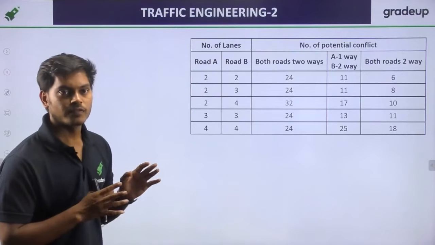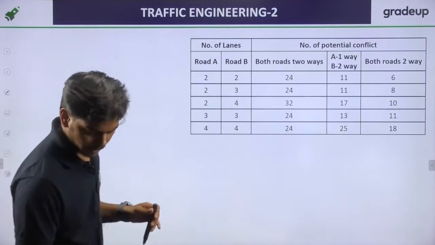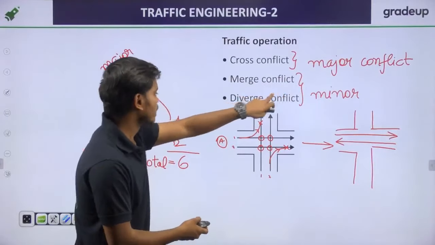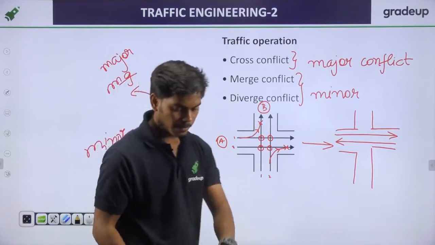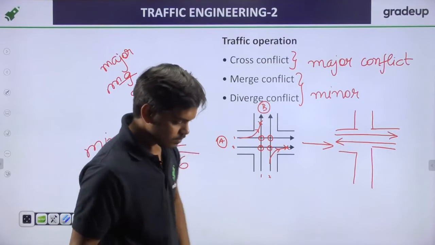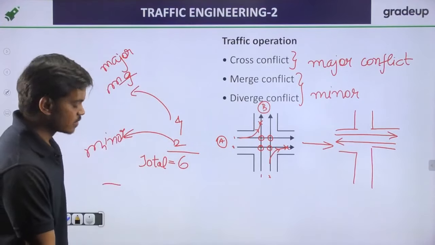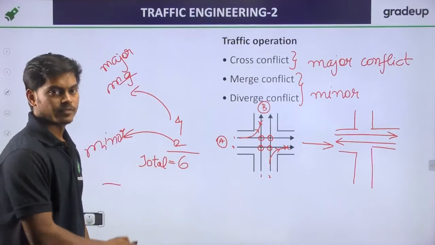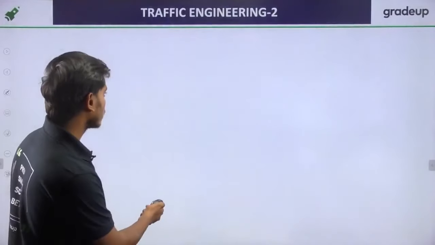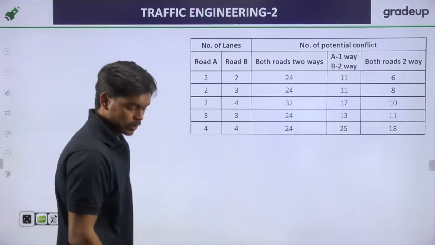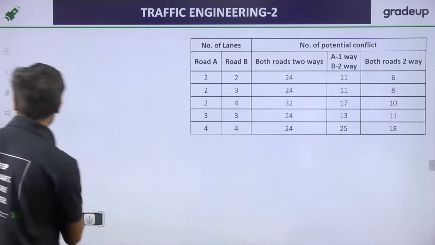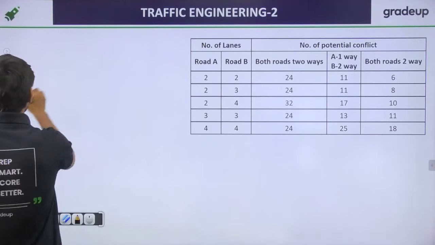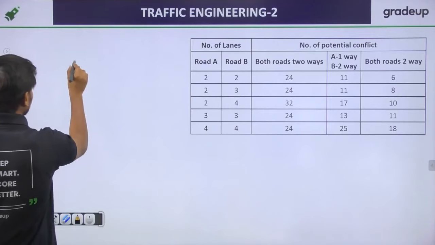Which is the minor conflict? I have told you the minor conflicts are these: merge conflict and diverge conflict are the minor ones, and cross conflict is major. Perfect. Look here, we have 2 roads.